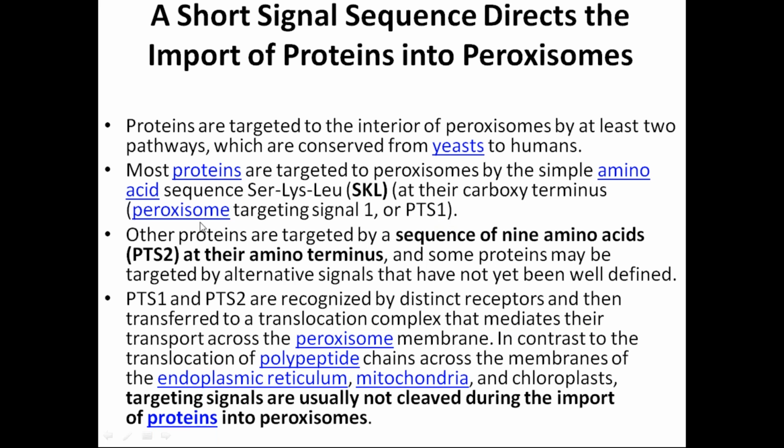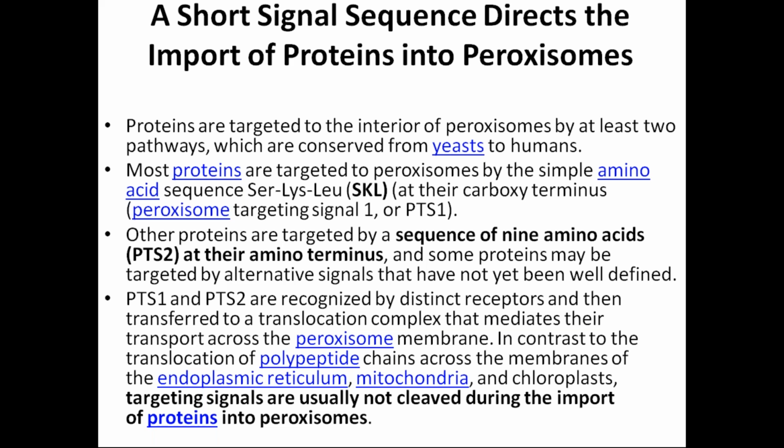PTS. And the second one is a conserved sequence of 9 amino acids, which is present at the amino terminus, while this SKL is present at the carboxy terminus. The amino acids have two ends: the carboxy terminus and the amino terminus.